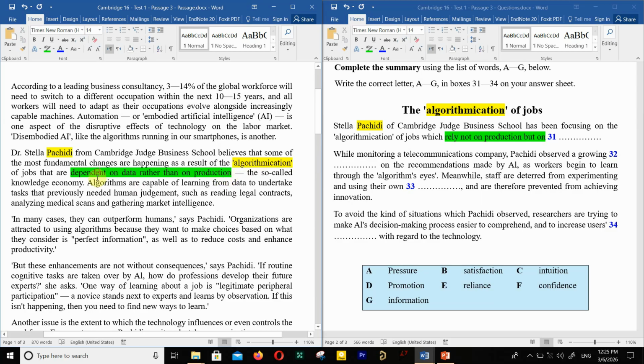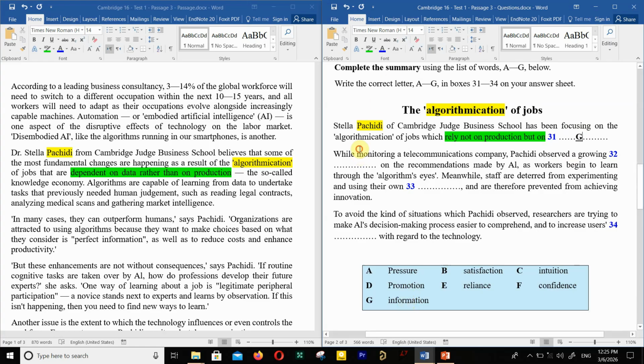So it's completely obvious that the answer is data, but you couldn't find data in here. Instead, you find information. So you write down G in here to answer this question. Question 31, the answer is G, which is the synonym of data, information.